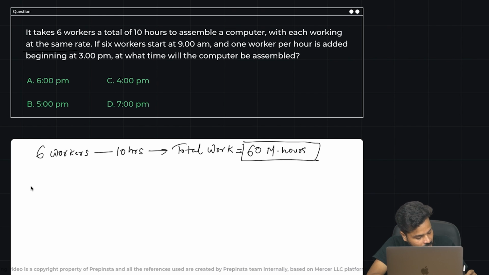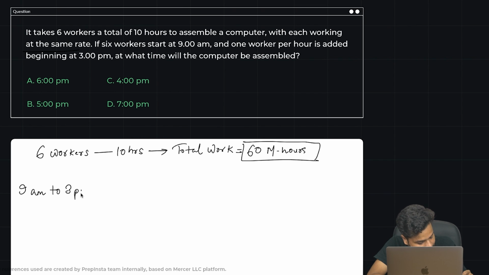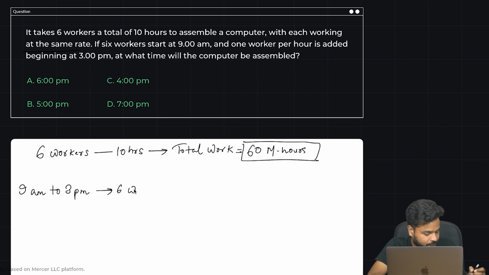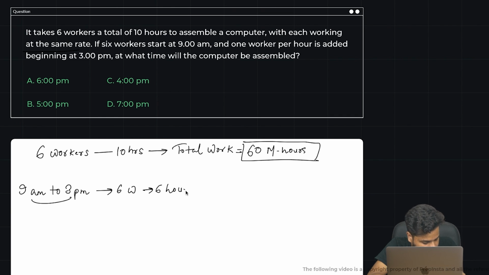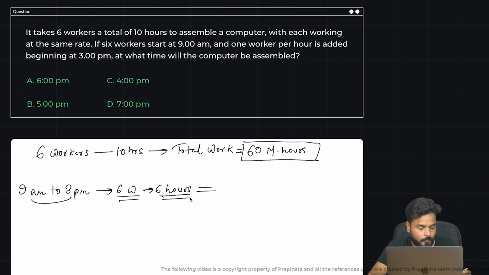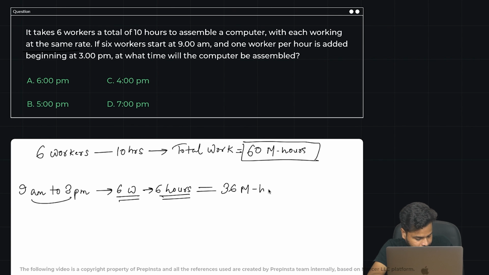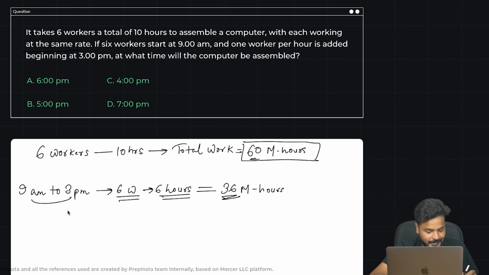Now, from 9 a.m. to 3 p.m., how many workers are working, guys? 6 workers. How much time is this? 9 to 3: 10, 11, 12, 1, 2, 3. So this is 6 hours. Right? 6 workers, guys, working for 6 hours. How much work would they complete? 6 into 6 is 36 man hours. Out of 60, this much is already completed by 3 p.m.